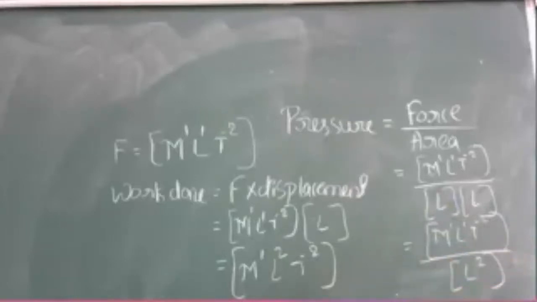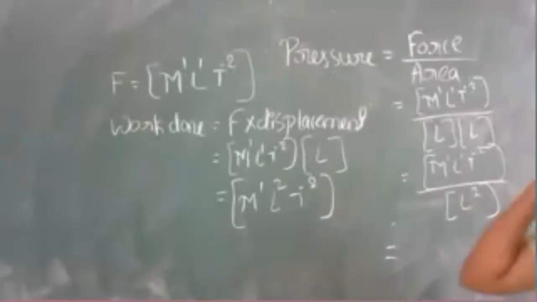Here I have M raised to 1 in a square bracket, L raised to 1 is there, and in the denominator you have L raised to 2. If this L raised to 2 goes to the numerator, it becomes L raised to minus 2.